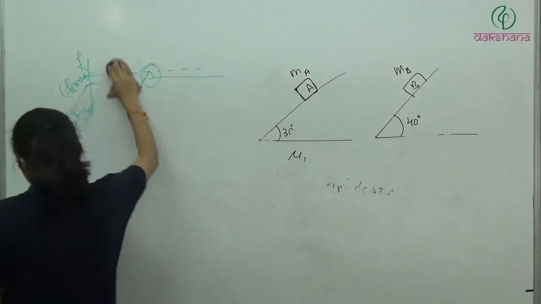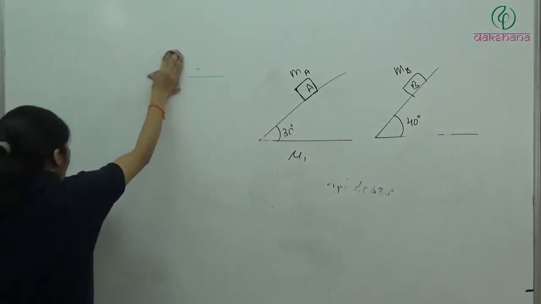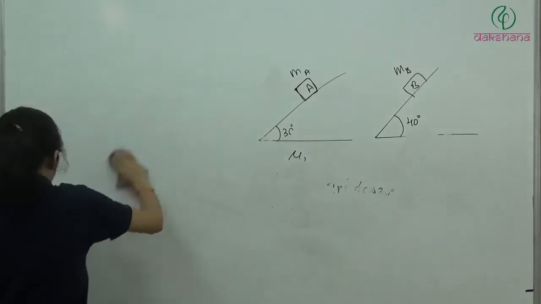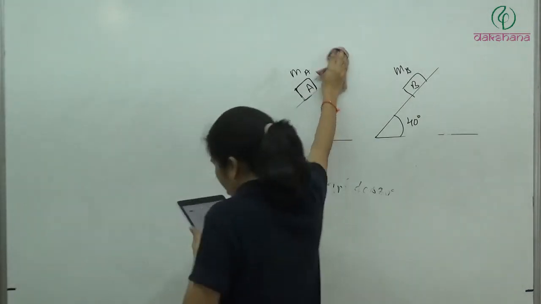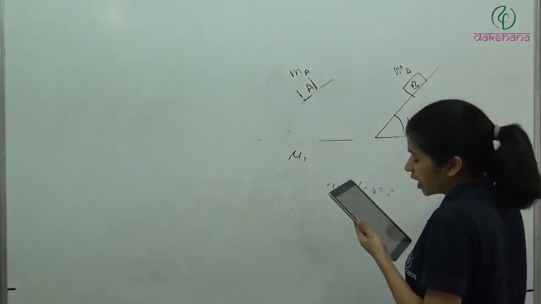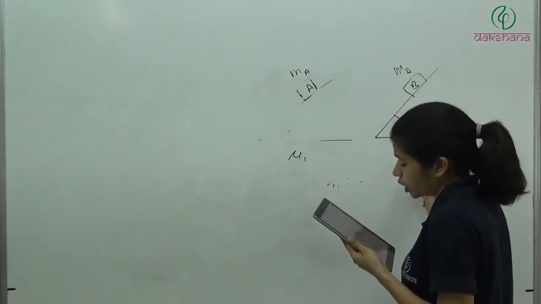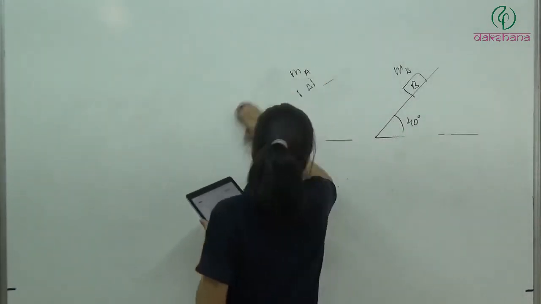So first statement is, static friction is always greater than the kinetic friction. Second, coefficient of static friction is always greater than the coefficient of kinetic friction. ये तो definitely correct है.